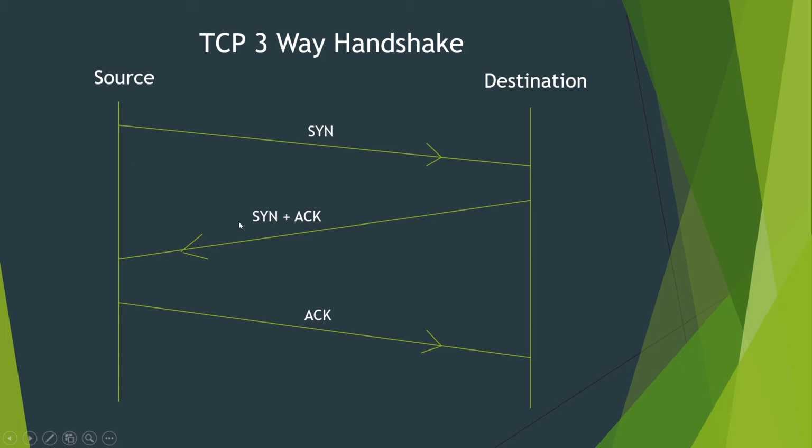On seeing this SYN plus acknowledgement, the source understands that the destination is also ready to accept the connection, so it sends the acknowledgement packet. On seeing this, the destination knows the source got its synchronize and acknowledgement packet. From here onwards we can transfer the data. So this is the TCP three-way handshake, and it is used for connection establishment.